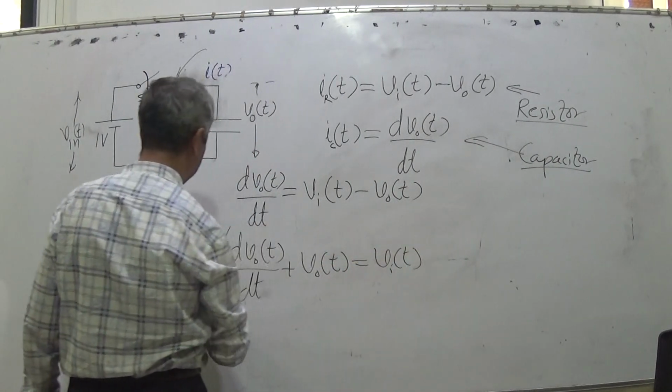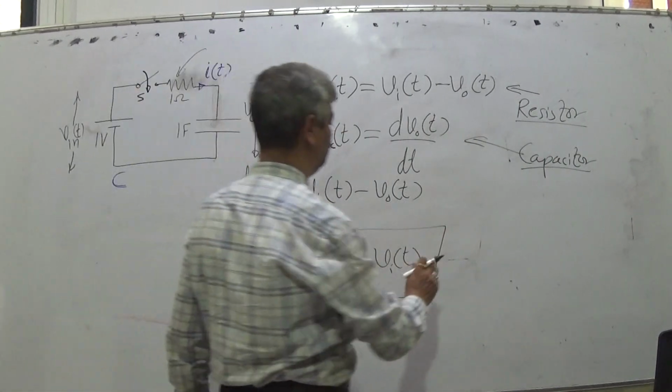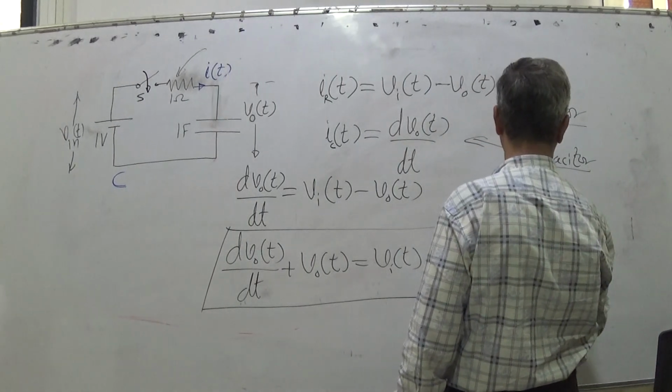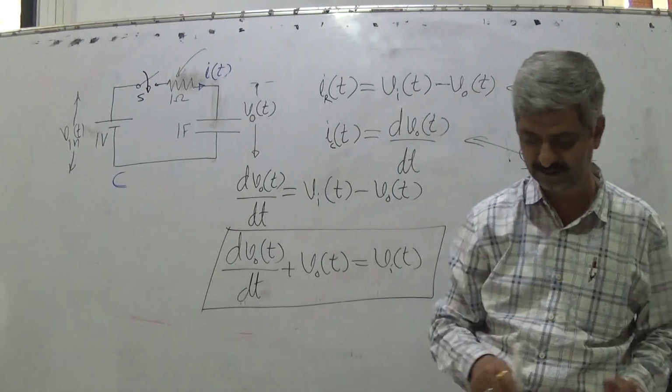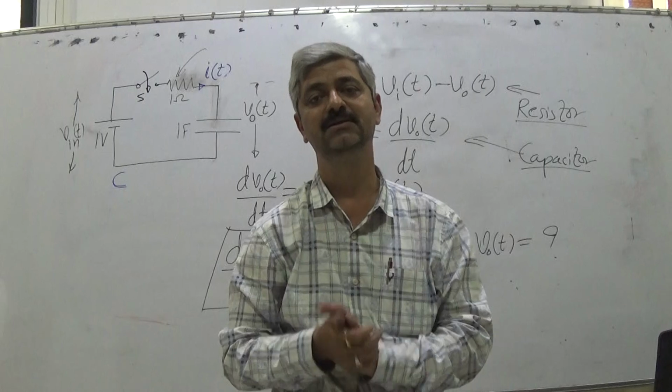This is the differential equation. So what is the solution? Vo(t) is to be found out from this. This I leave as homework which you should complete. Next time we shall explain it in detail. Thank you.